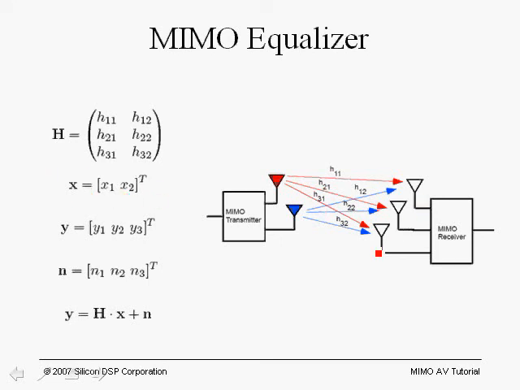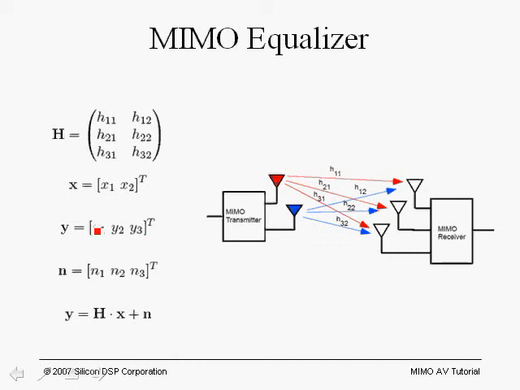Now we have three receive chains, so we will have at the output of the FFT and the input to the equalizer, three complex received signals, which we denote by Y, so we can form a vector of the three received frequency domain complex numbers denoted by Y1, Y2, Y3.